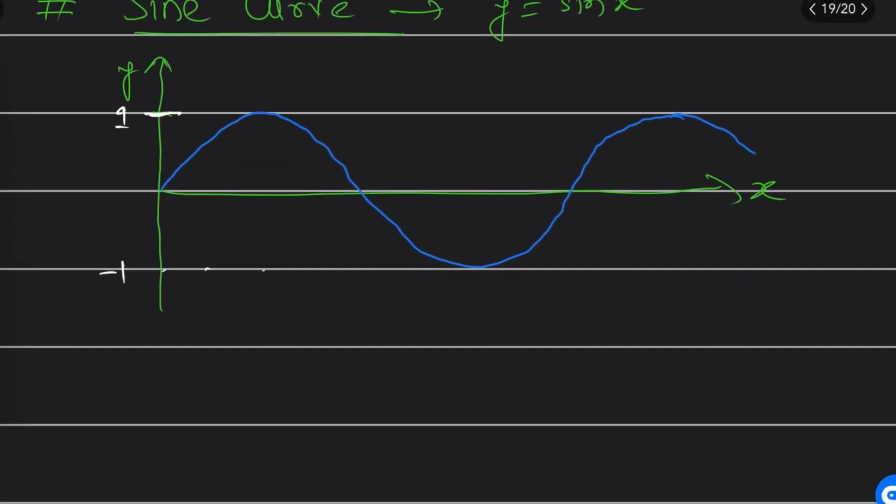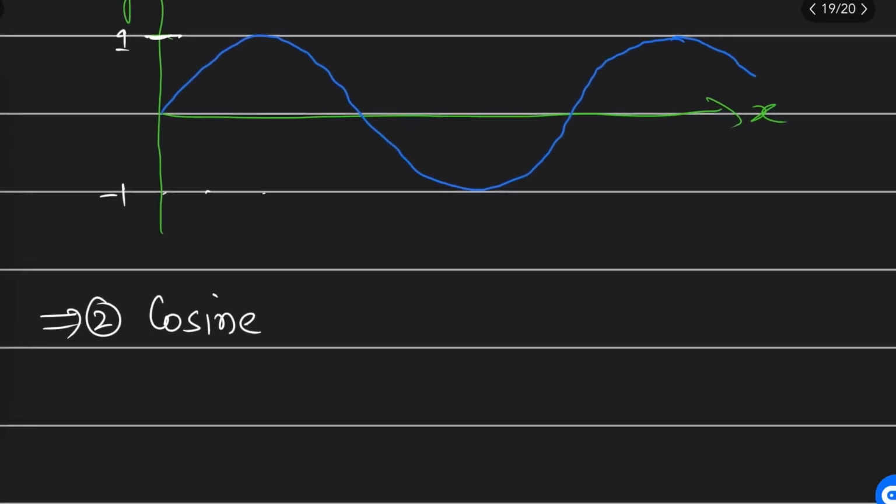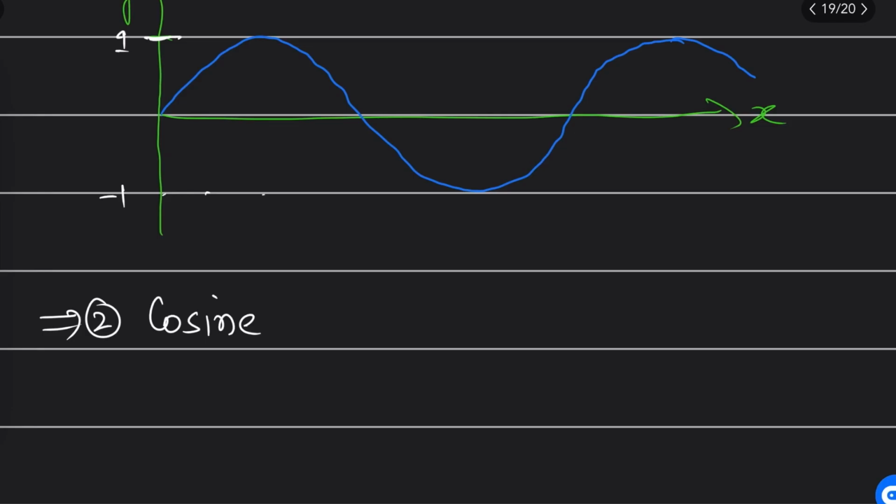If I'm talking about the cosine curve, okay, now let me discuss it. Sine curve first, second is cosine curve. Sine and cosine curves are going to be useful in math and physics most of the time. Tan curve is not important.